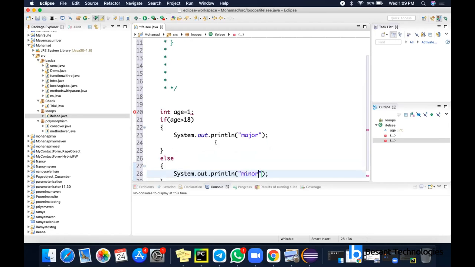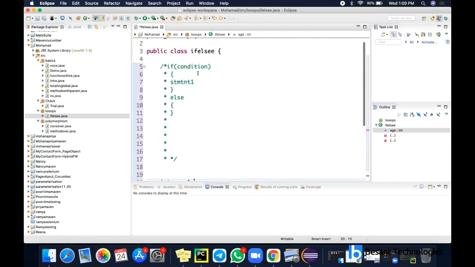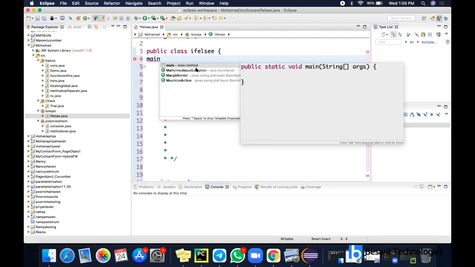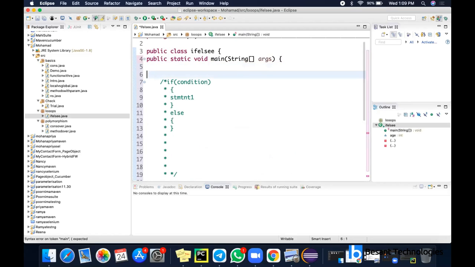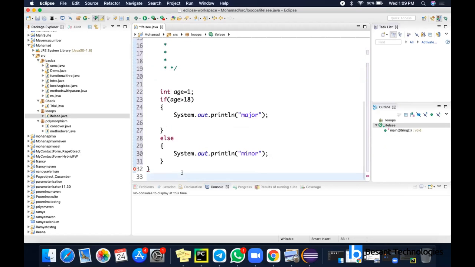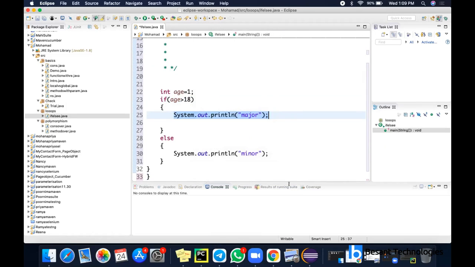Now if I run the code, what is the error here? I didn't have a main method so far. So I have to have a main method, right? That is a problem. Inside the main method, I'm just going to have this code. Here, if this condition is true, then this block will be executed. Otherwise, the else block will be executed. Running this code, I'll be getting minor here because age is less than 18.